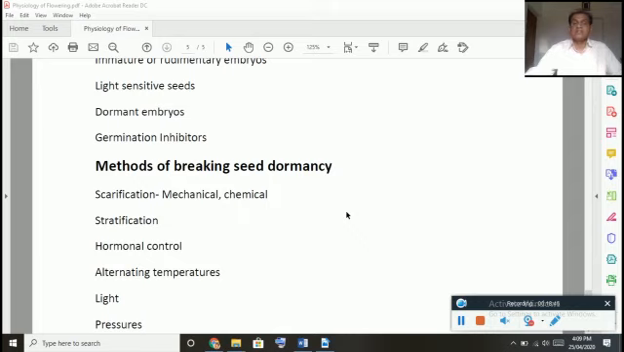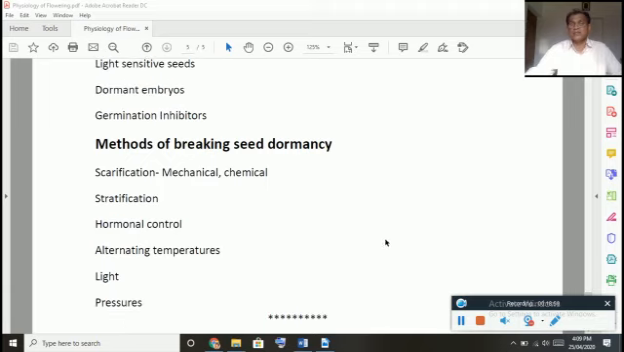And finally, let us see, if we want to germinate the seeds before the completion of the dormancy period, we can use certain methods, which are called methods of breaking seed dormancy. Scarification. That means we have to rupture the seed coat. We have to make some scar mechanically or by using some chemicals. You might have observed in the villages the cotton seeds are rubbed on a rough surface, then they sow them in the field. So that is the method of mechanical scarification.